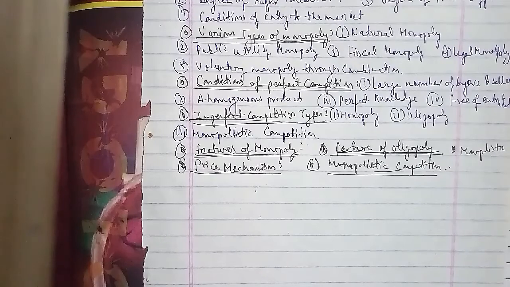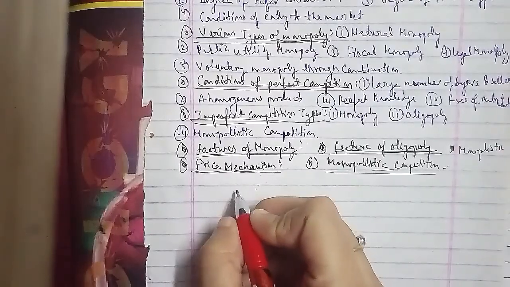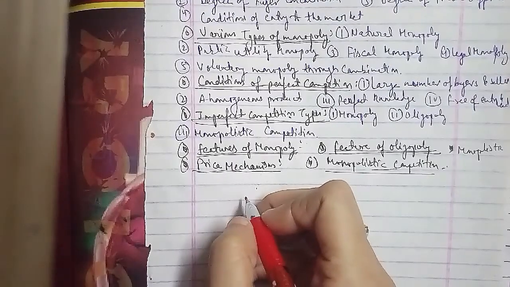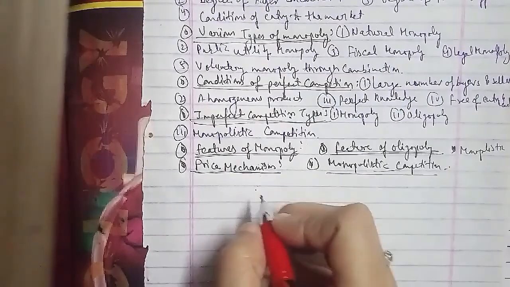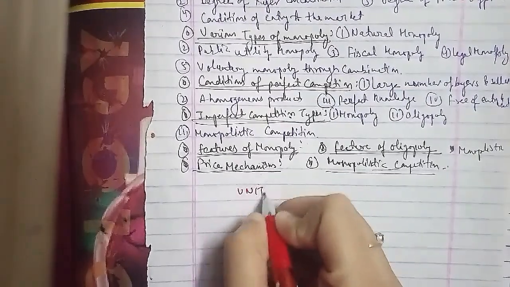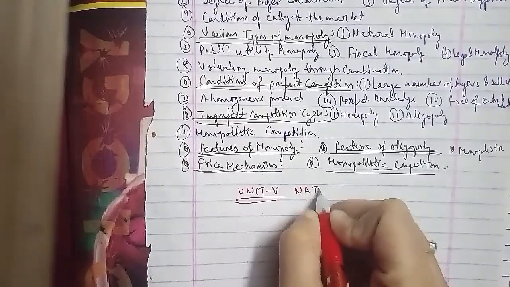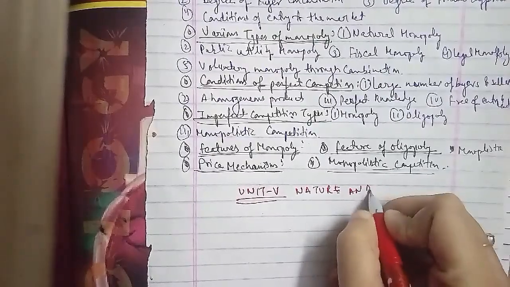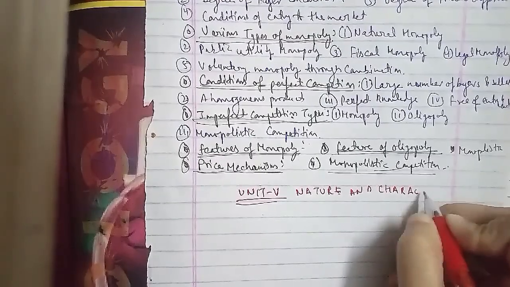So the unit 5 we have is nature and characteristics of Indian economy. So the unit 5 is nature and characteristics of Indian economy here. In this unit 5, we'll start with this.